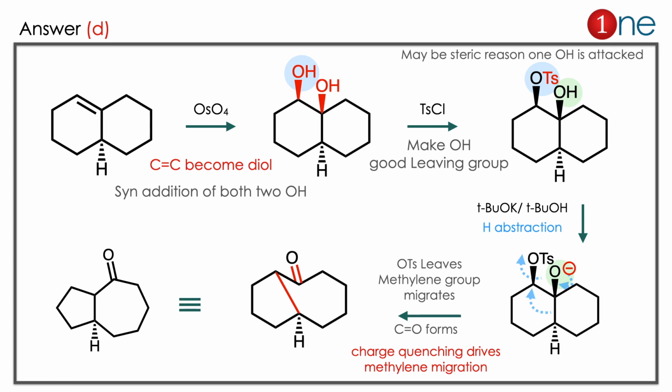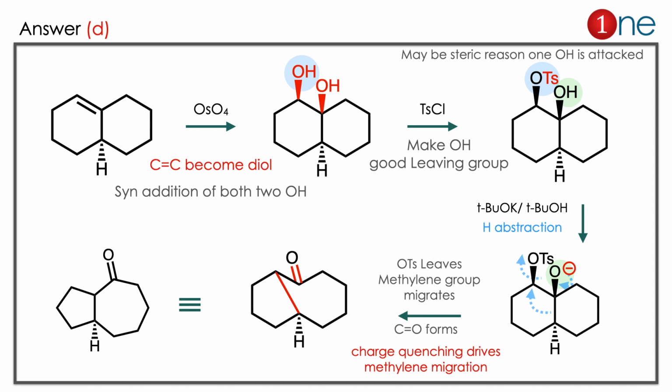So why is this one interesting? Because the tosyl one may, due to the steric reason, attack the left side one, which is highlighted in blue color. So tosylate is formed. Then you are using the base. Base removes the proton and you have the negative charge. So the negative charge anyway should be quenched.